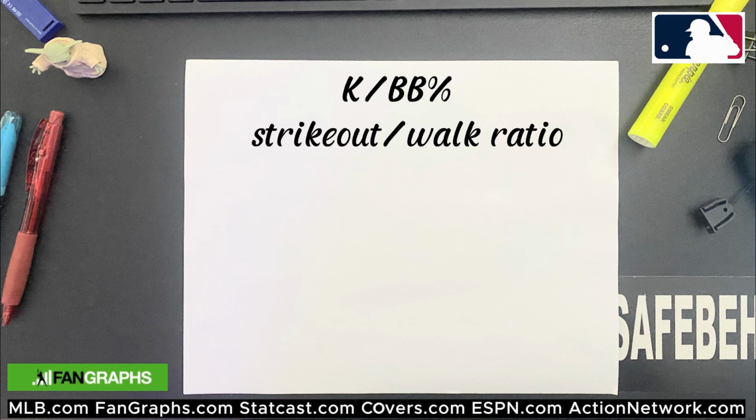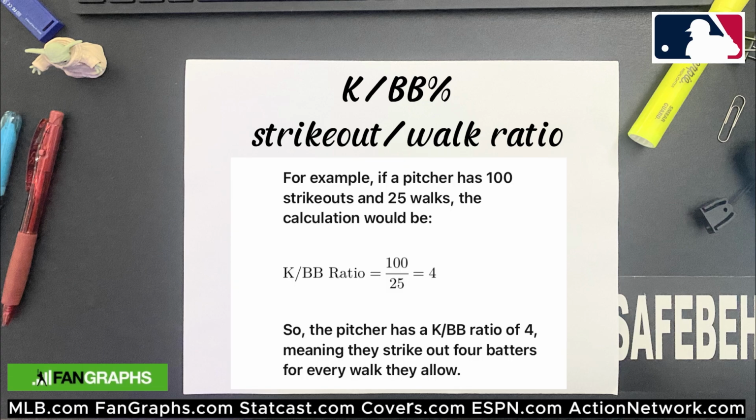Now put them together, we have strikeout to walk ratio, which is the ratio of strikeouts to walks, providing an insight over a pitcher's control and dominance. It's the number of strikeouts over the number of walks. So if you strike out 100 and walk 25, your strikeout to walk ratio would be 4-1.